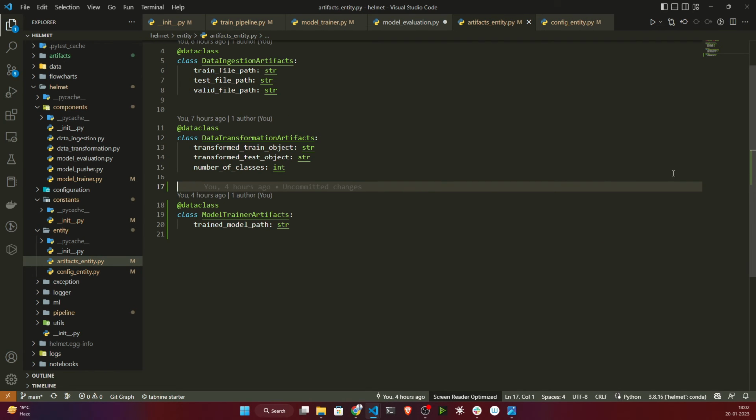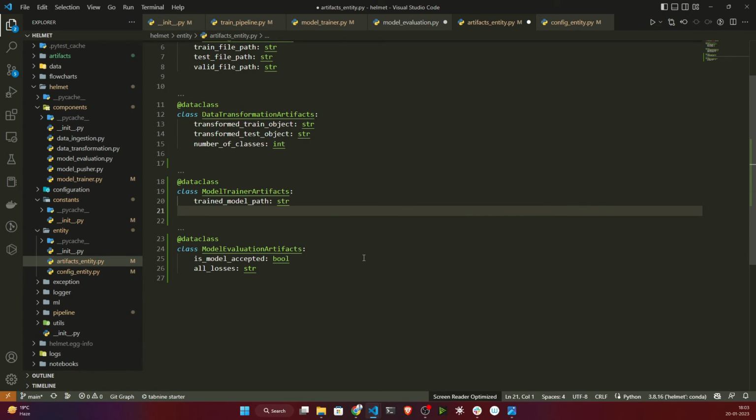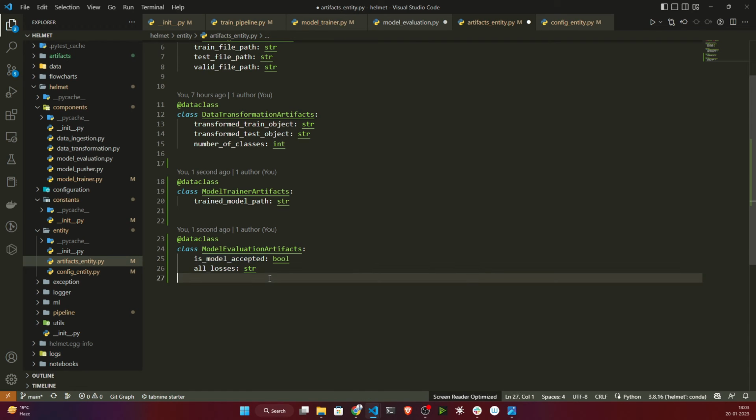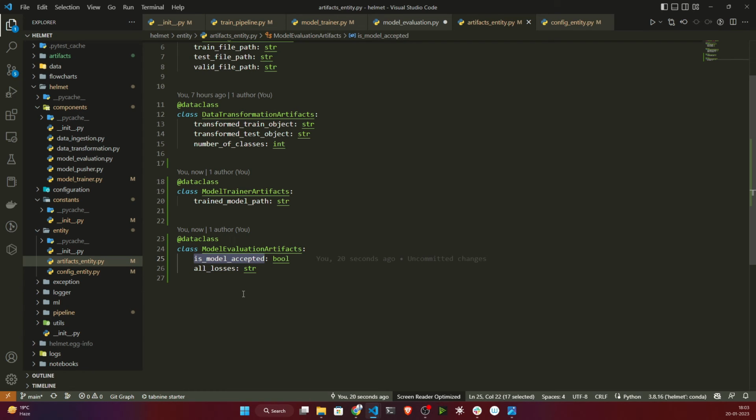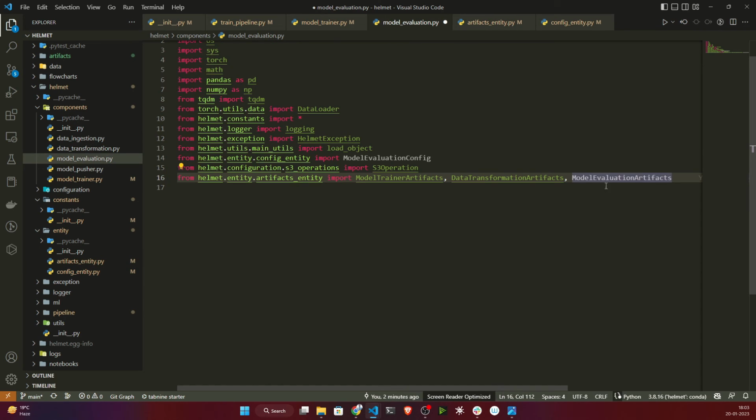Now I also need to mention my artifacts entity. It will return two things: whether your model is accepted, and all the losses. Suppose in the first run, it will push the model to the S3 bucket, and whenever you do the second training, it will check whether your current model is better than your S3 model or not. If it is better, then it will push, otherwise it won't be pushing. That's why it will return one statement, is model accepted or not, and with respect to that we'll take the decision. Now I click here, and it should be accessible.